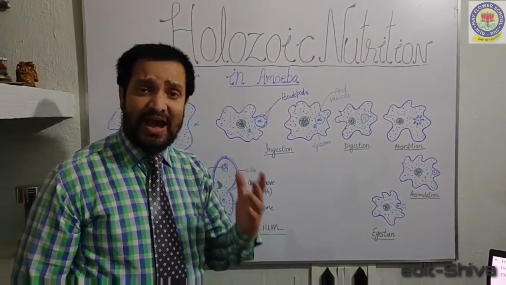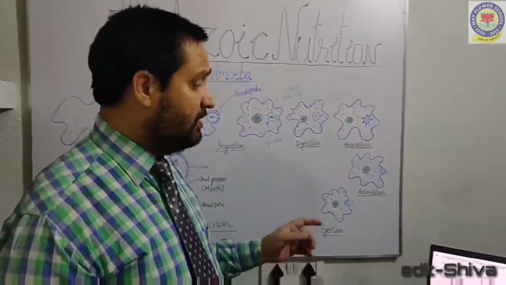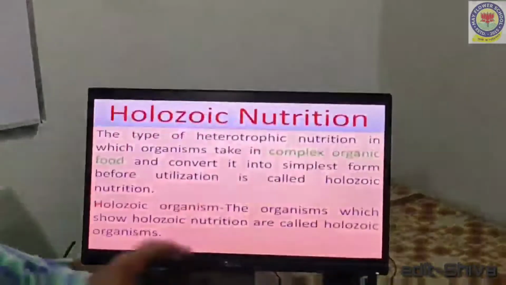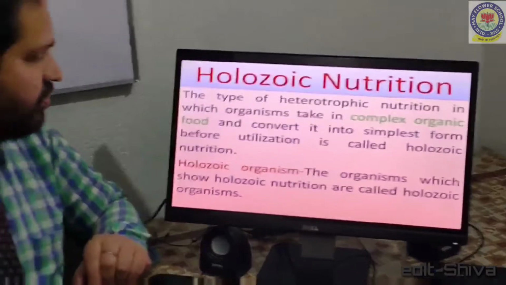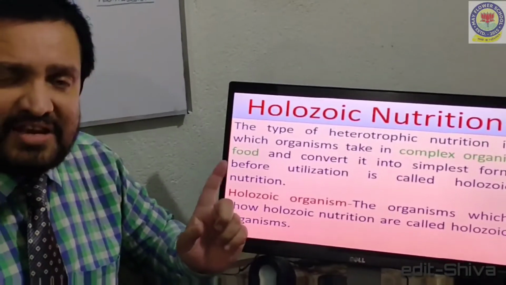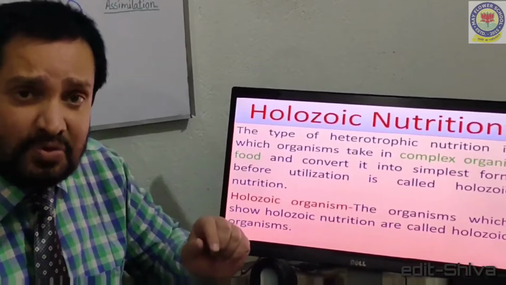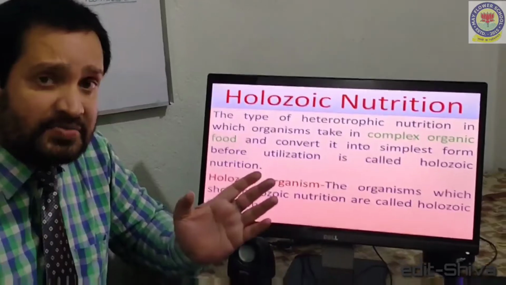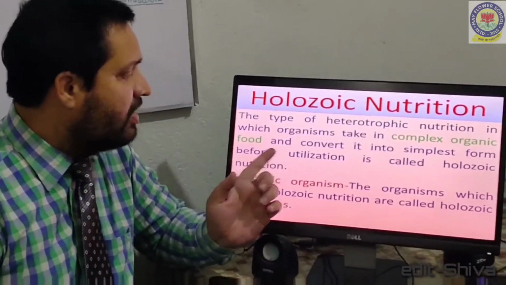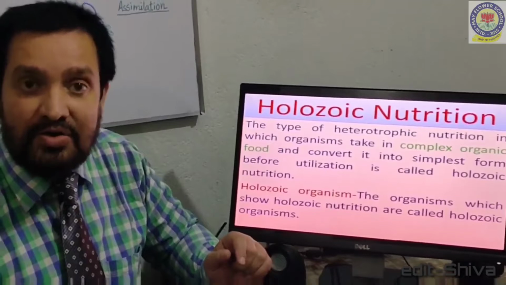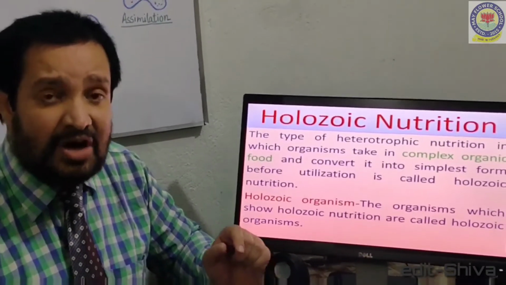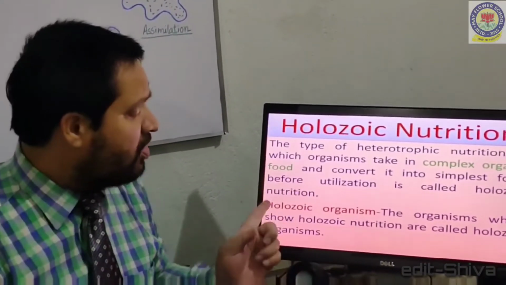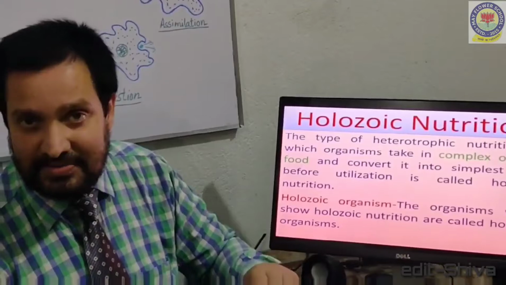Holozoic nutrition can be defined as the type of heterotrophic nutrition in which the organism takes complex organic food and converts it into the simplest form before utilization. The organism which shows holozoic nutrition is called a holozoic organism.